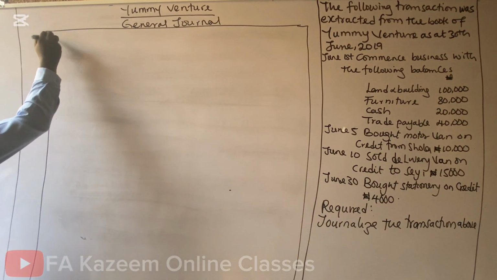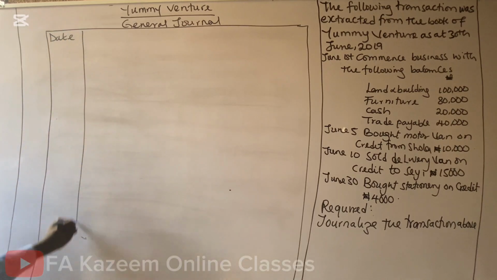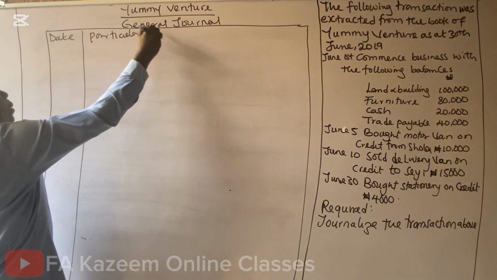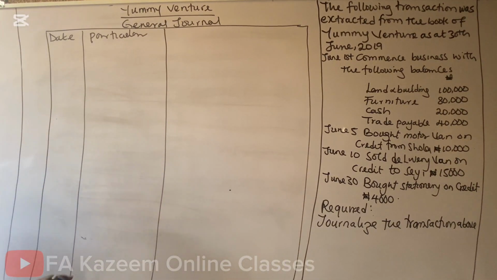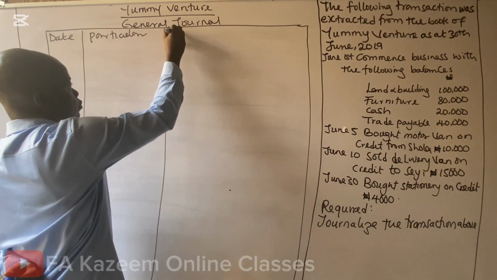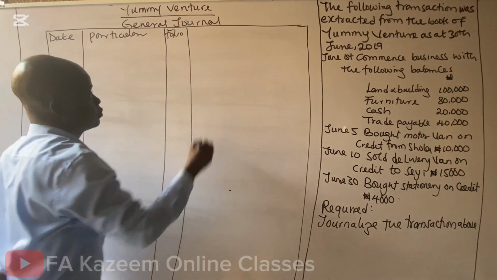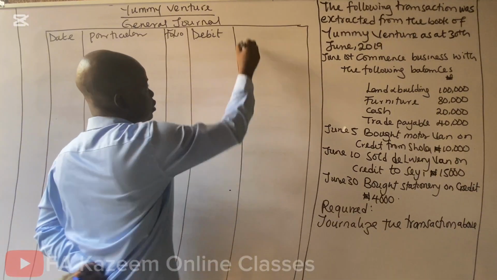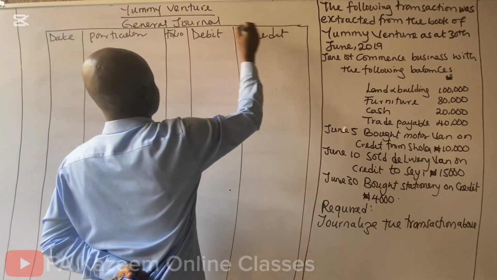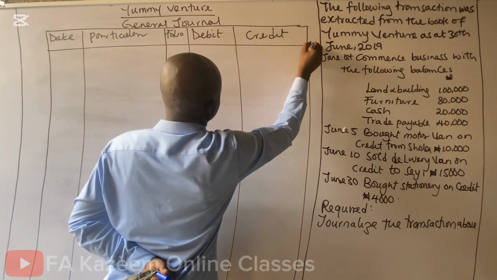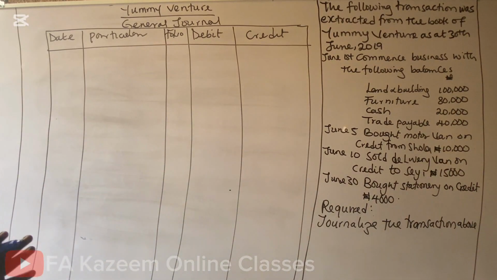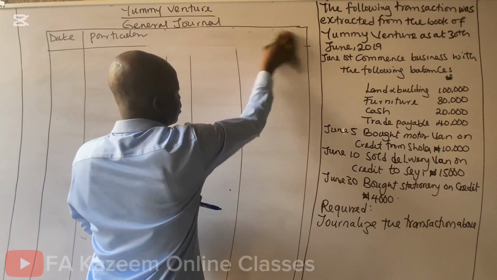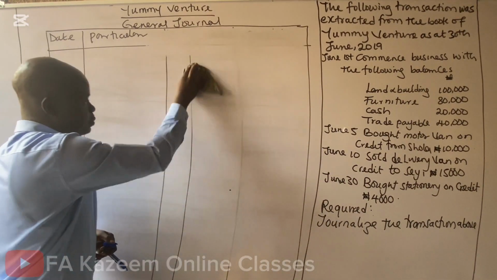The format is dates, particulars, folio, debit, and credit. That's the format of the general journal. We can still put it this way to create space for it.